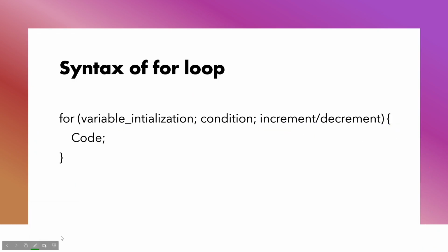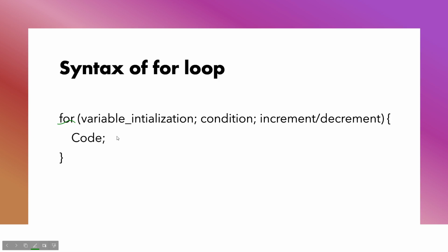Now let me just tell you once again. Okay, guys. So first is the for keyword. Then inside the parentheses we pass in the loop variable which we are using.